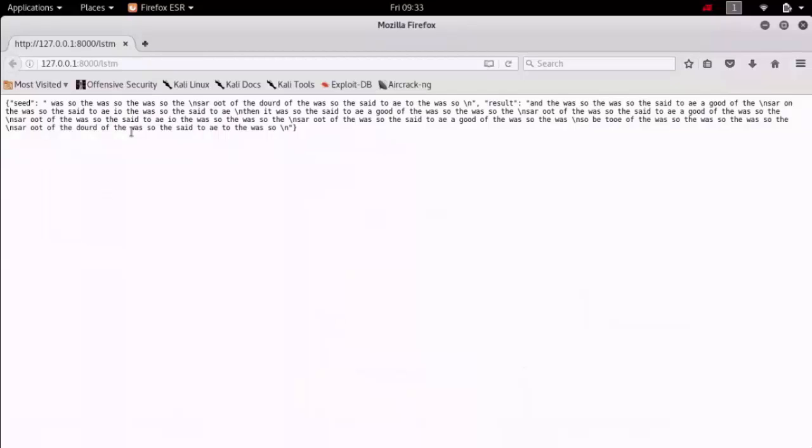The seed is kind of a line. The character count is given in the code. Based on that, it picks a random seed, and using this neural network, it gives you the result. So this is how it works, and this can be shown in the GUI part also.